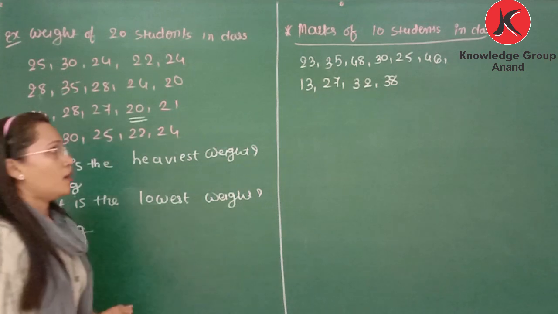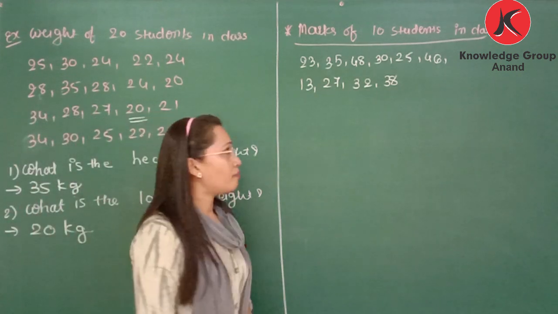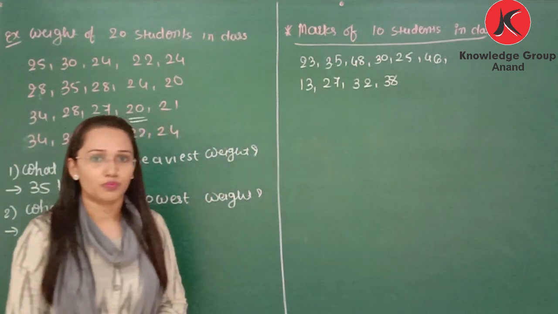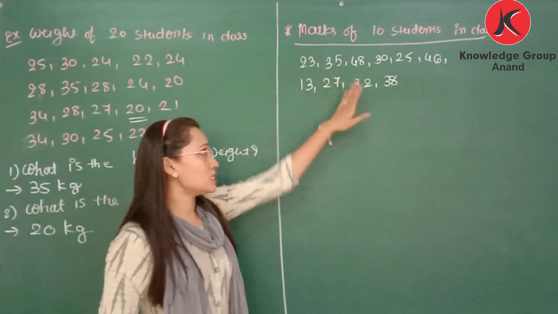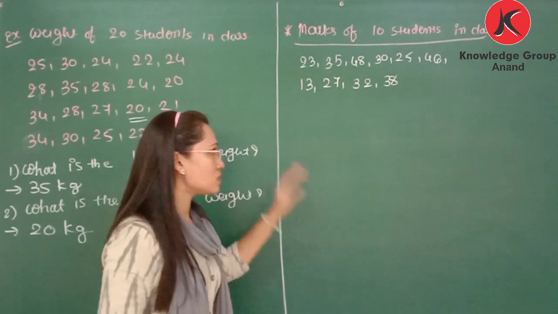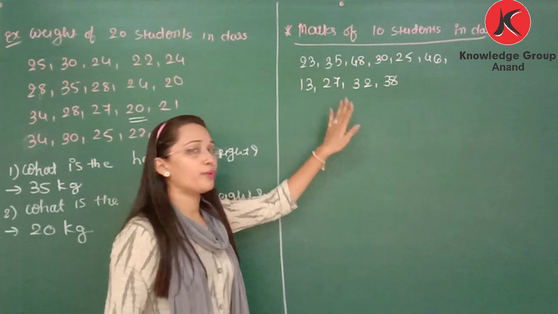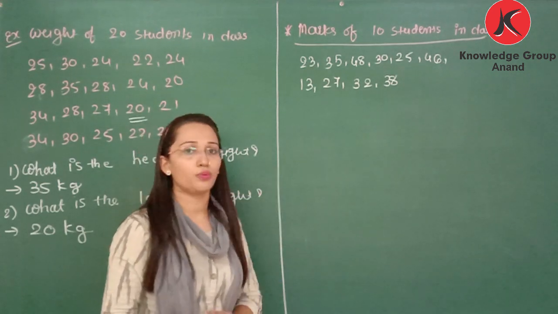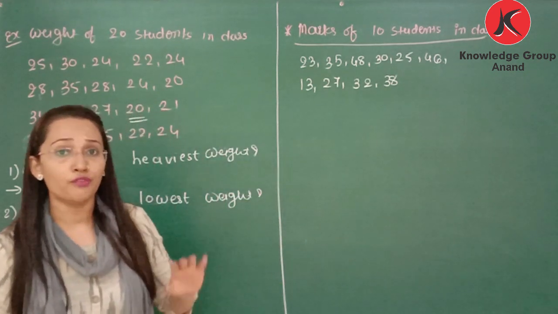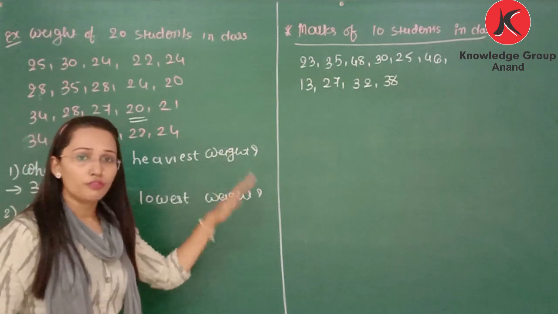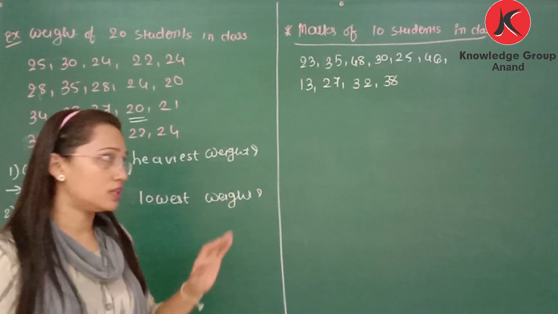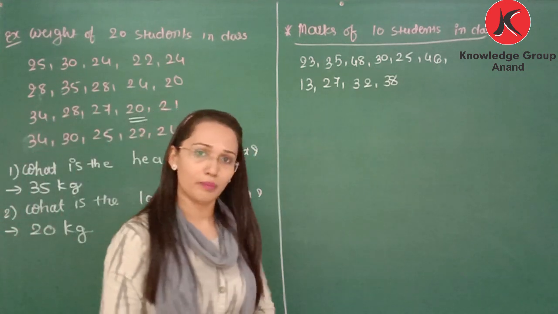Okay, now one more example, marks of the students in a class. Here the marks are given, but you can see this does not give proper information. From this we cannot get the proper information. So if we want to use this data, we need to represent it with the name of the student and marks of the student.